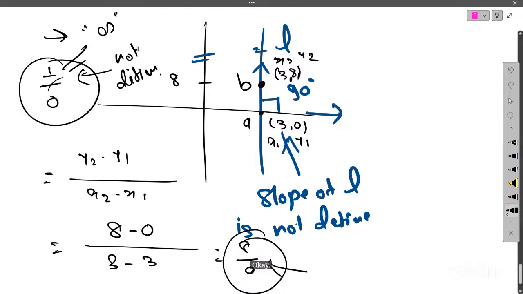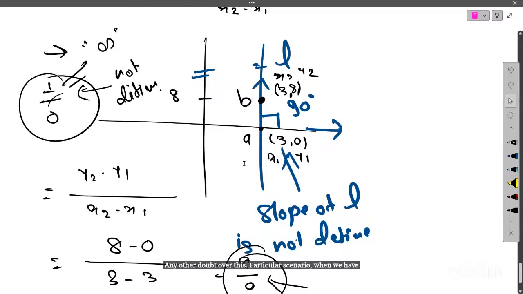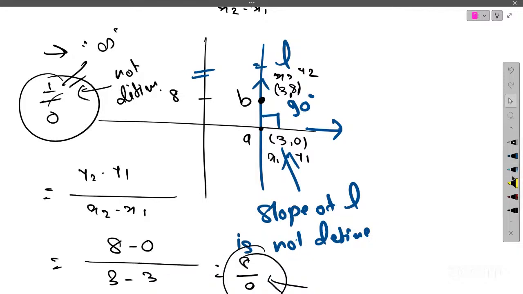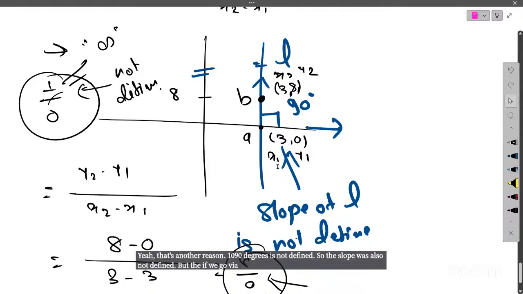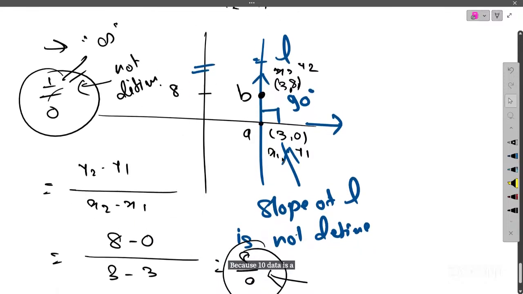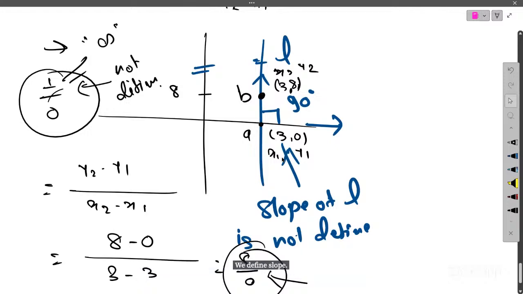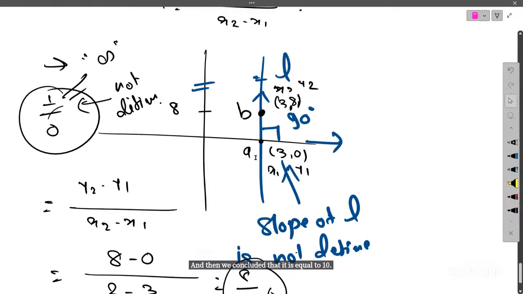Any other doubt over this particular scenario when we have a line parallel to the y-axis? That's another reason: tan 90 degrees is not defined, so the slope is also not defined. But if we go via the definition, then this will be much more suitable, because tan theta is a conclusion of our definition. It's not a definition for us. We define slope via y2 minus y1 upon x2 minus x1, and then we concluded that it is equal to tan theta.